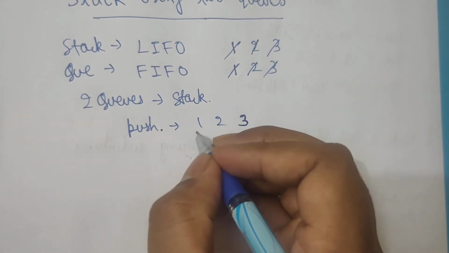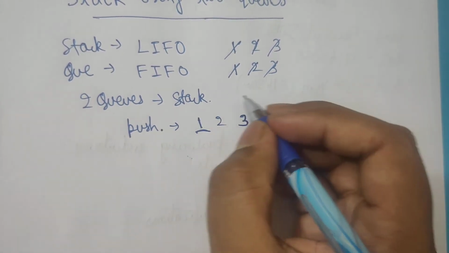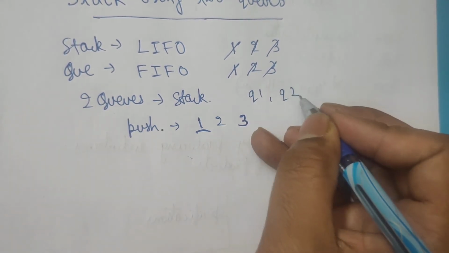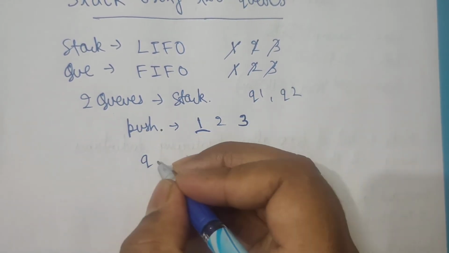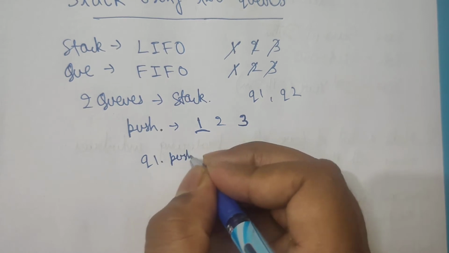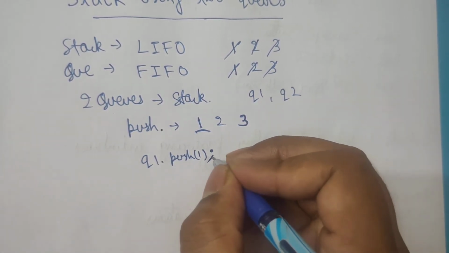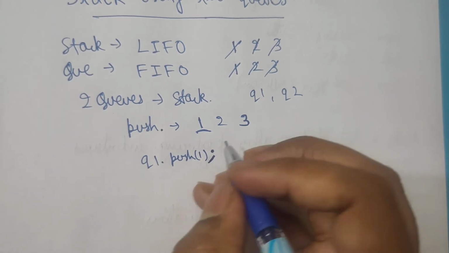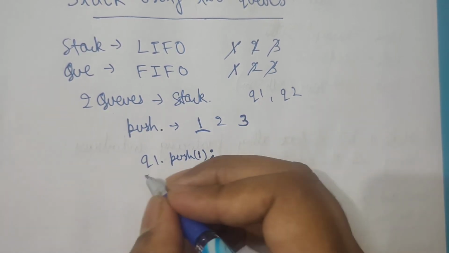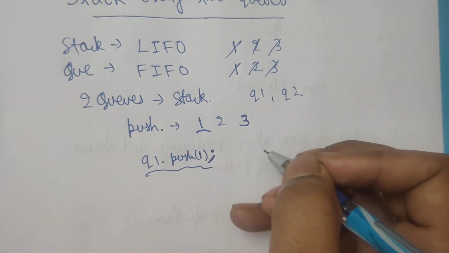First we will push 1 into a queue. Suppose the two queues are q1 and q2, and we have done q1.push(1). Now if we have to pop the element, the first element to be popped will be 1. So there is no problem while there is one element.